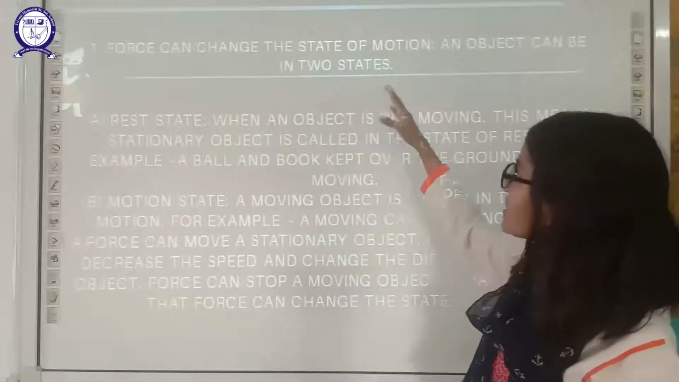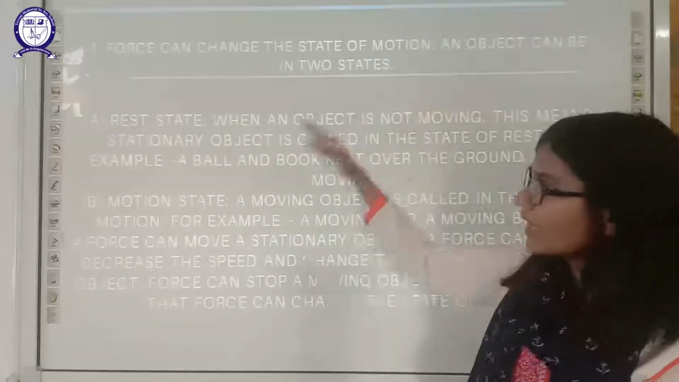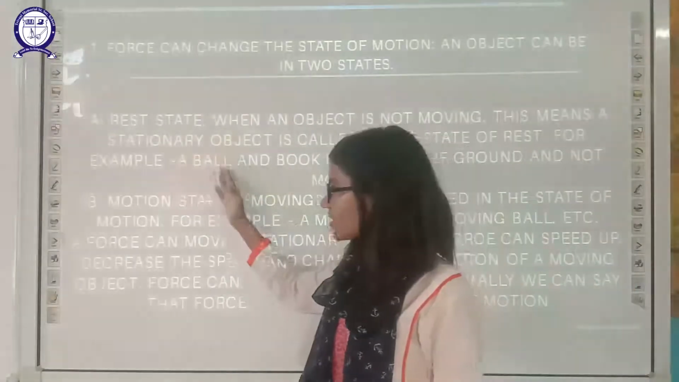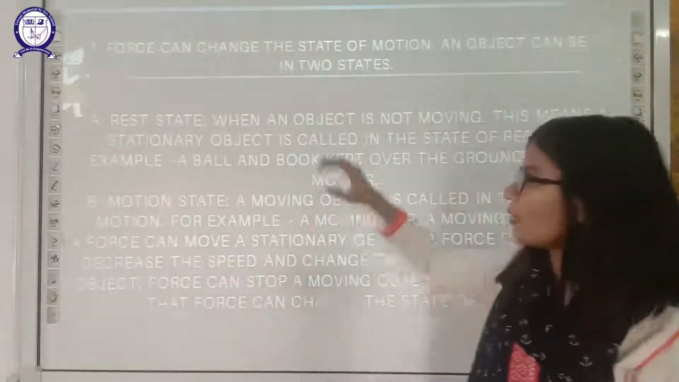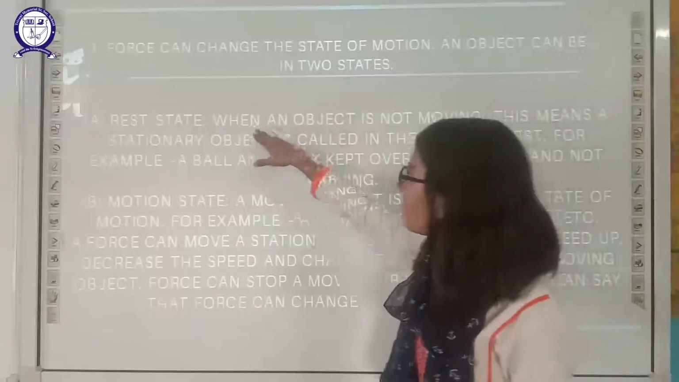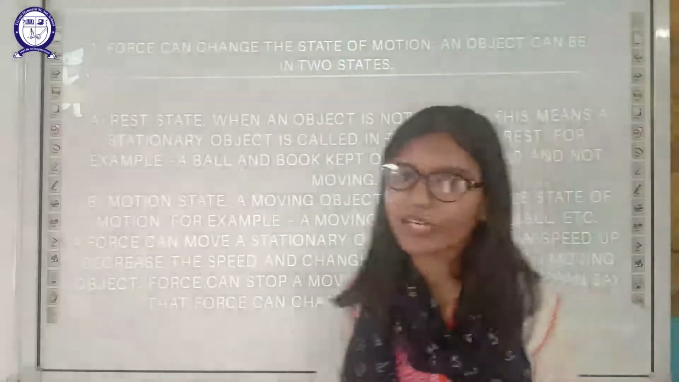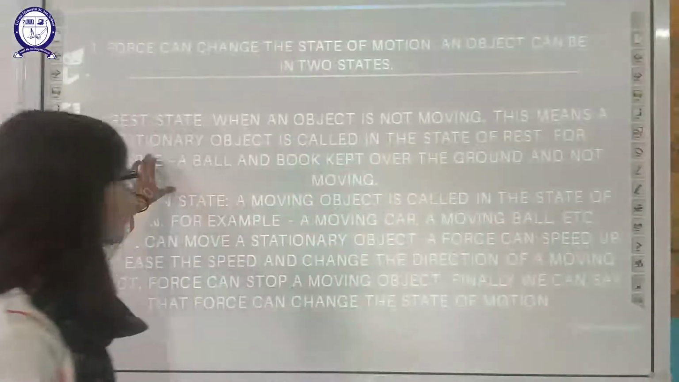Force can change the state of motion. It can change it in two states, as we know that two states are there, rest state and motion state. In case of rest state, when an object is not moving, this means it is a stationary object because the object is not moving.